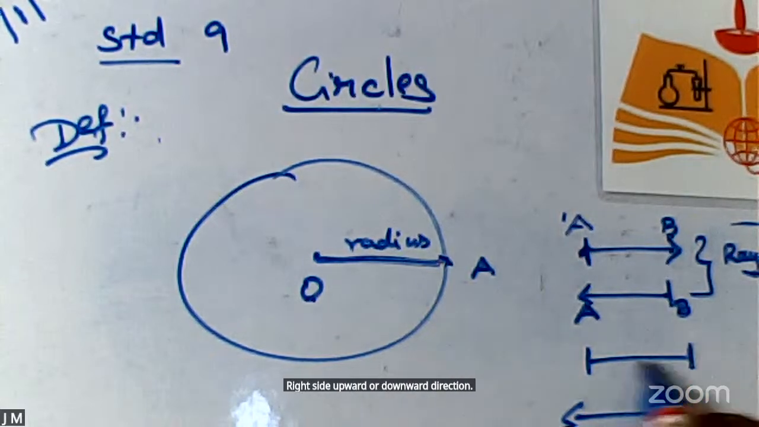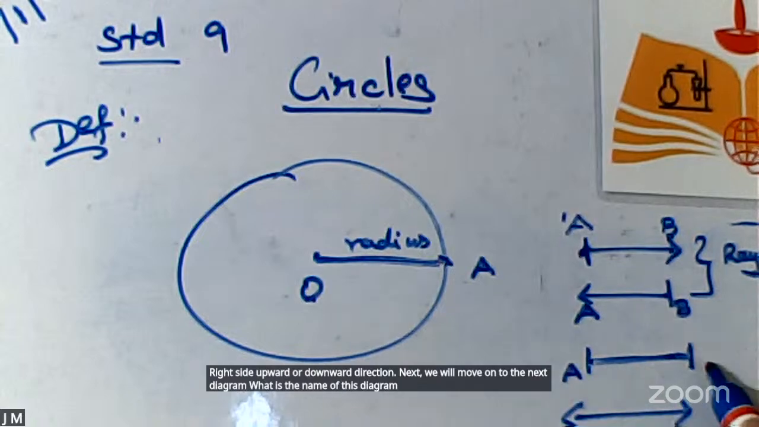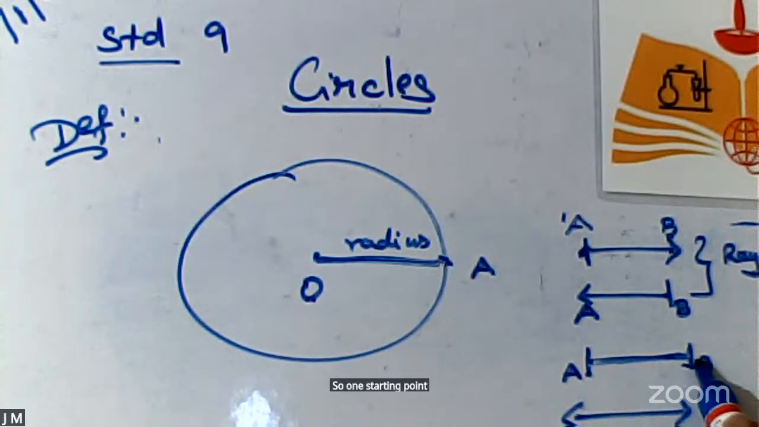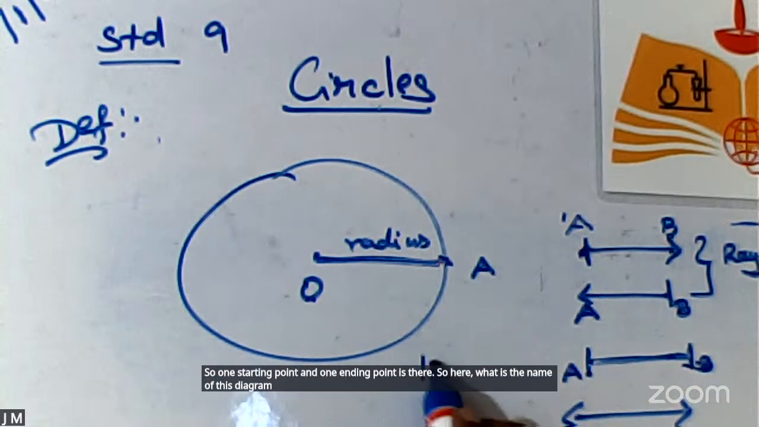Next, we will move on to the next diagram. What is the name of this diagram? Here also I want to give the name AB. A is my starting point and B is my ending point. So one starting point and one ending point is there. So what is the name of this diagram?